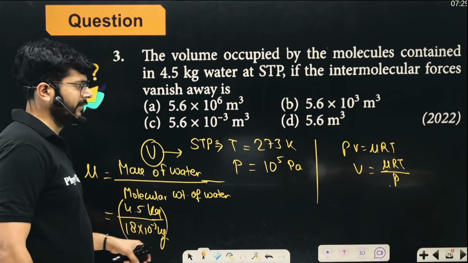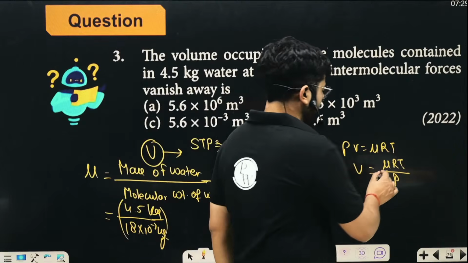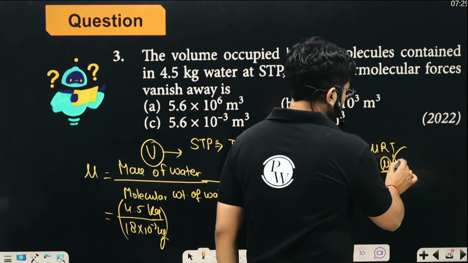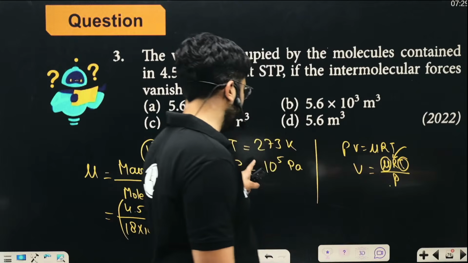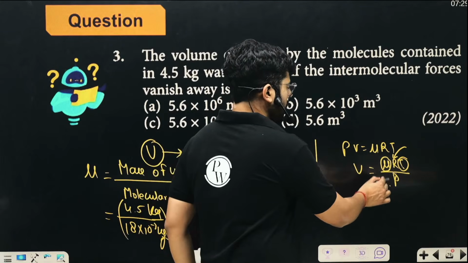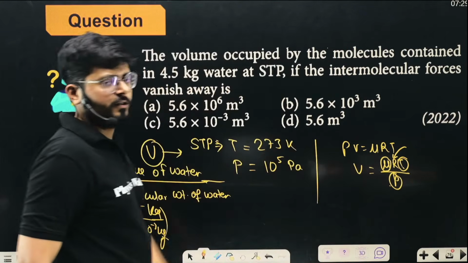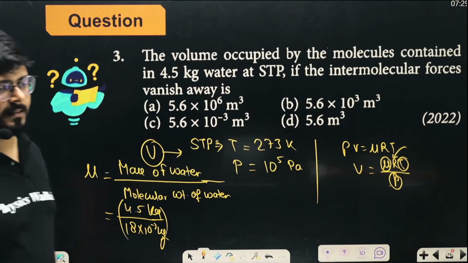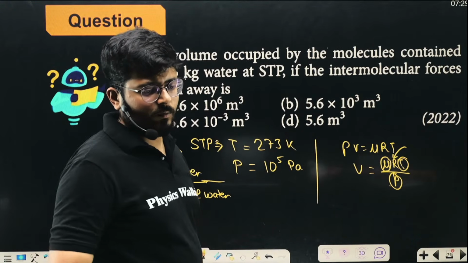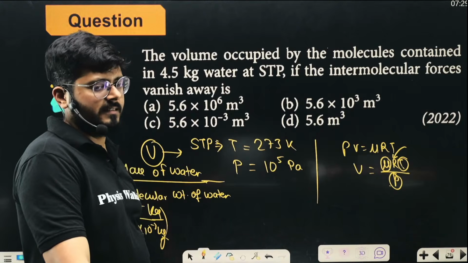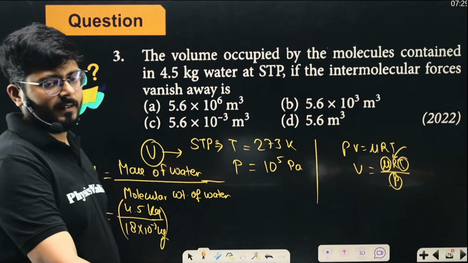So now you can put the value. You have an idea about the number of moles, you know the value of R, you know the temperature at standard temperature and pressure, 273, and you have the pressure which is 10 to the power 5. Everything you know already, so you can calculate the volume after that very, very easily.